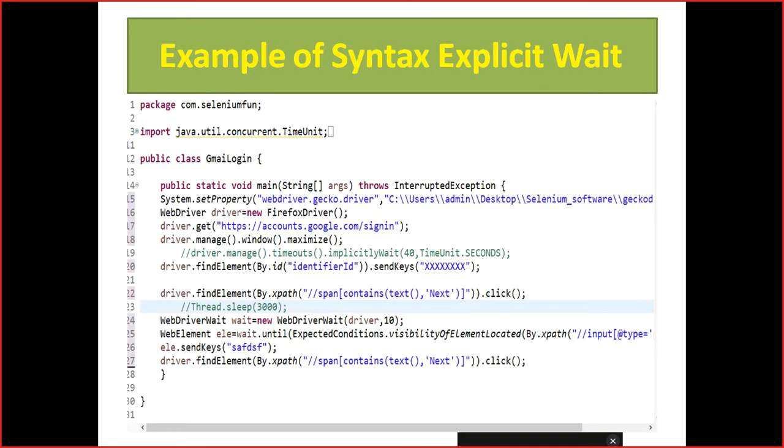So for explicit wait I have given the example, and here we have a different example. Before, we were not able to automate Gmail because of some restriction from Google. So no problem, if your example does not work, you can take another example from Google and you can automate anything. The process is the same. We are not changing the process; you can change your validation and do that.